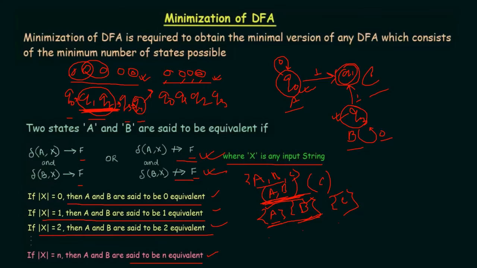Only if you find a pair that is coming over and over again is pairing possible, and only then is minimization possible. All of this will be cleared in a few minutes when we discuss the example of minimization of DFA.